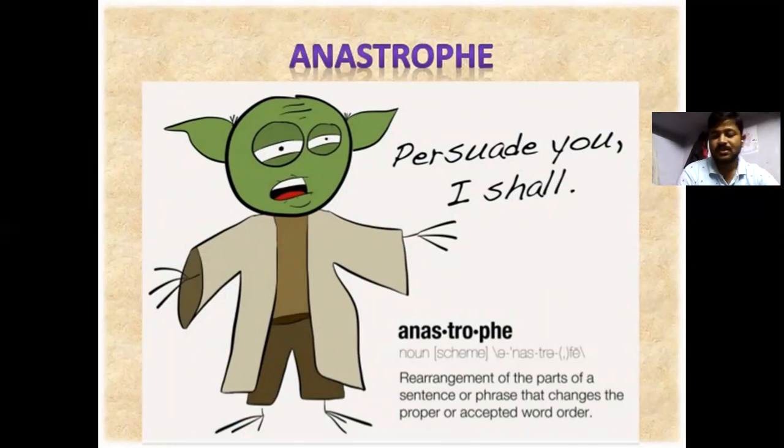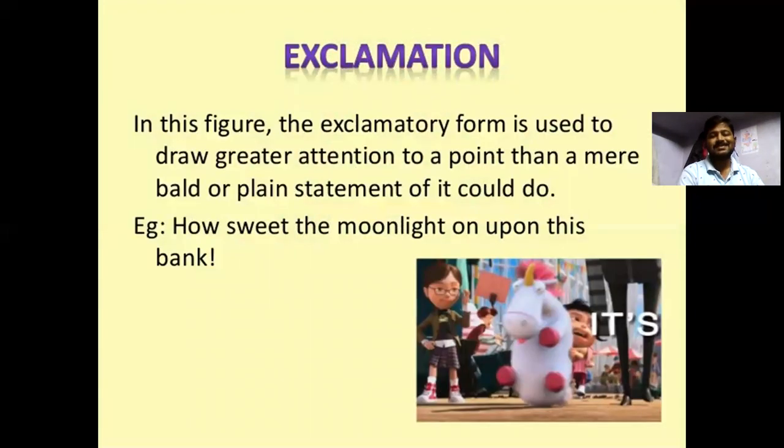Anastrophe: persuade you I shall. Anastrophe is the rearrangement of the parts of a sentence or phrase that changes the proper or expected word order. Exclamation: in this figure of speech, exclamatory forms are used to draw greater attention to a point than a mere word or plain statement could. How sweet the moonlight sleeps upon this bank!